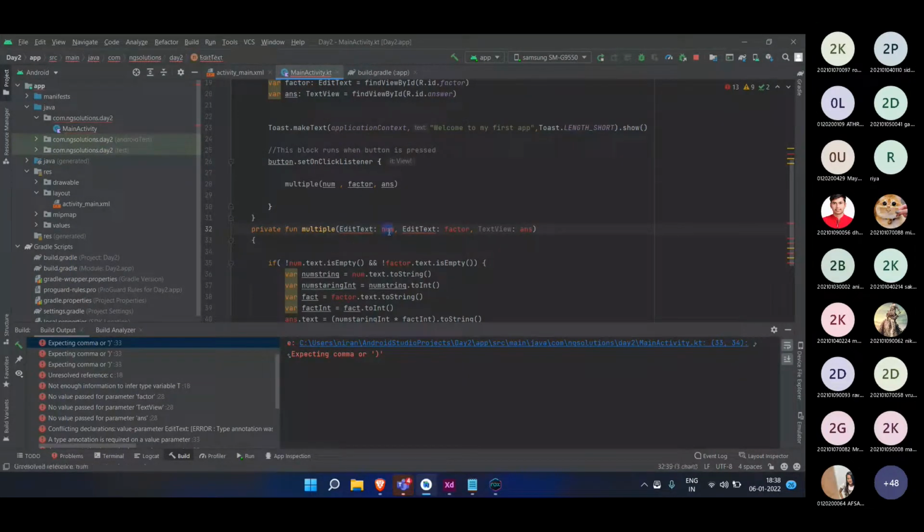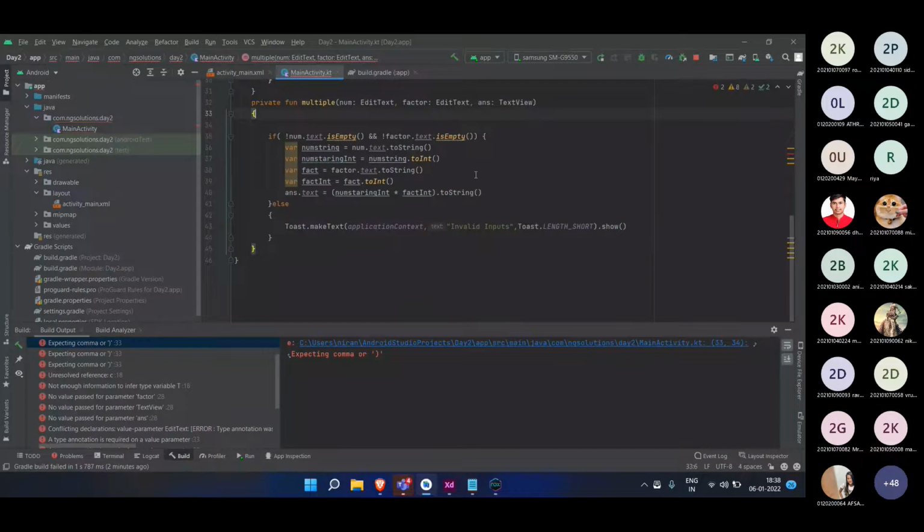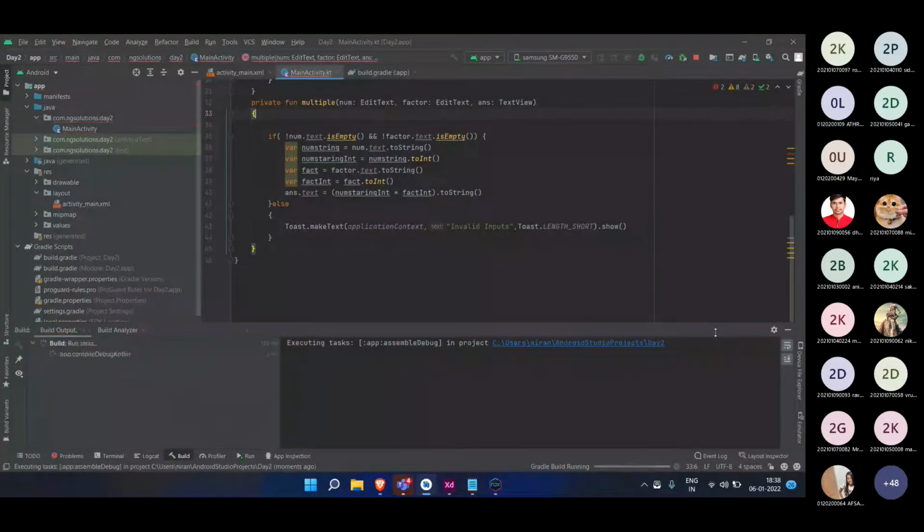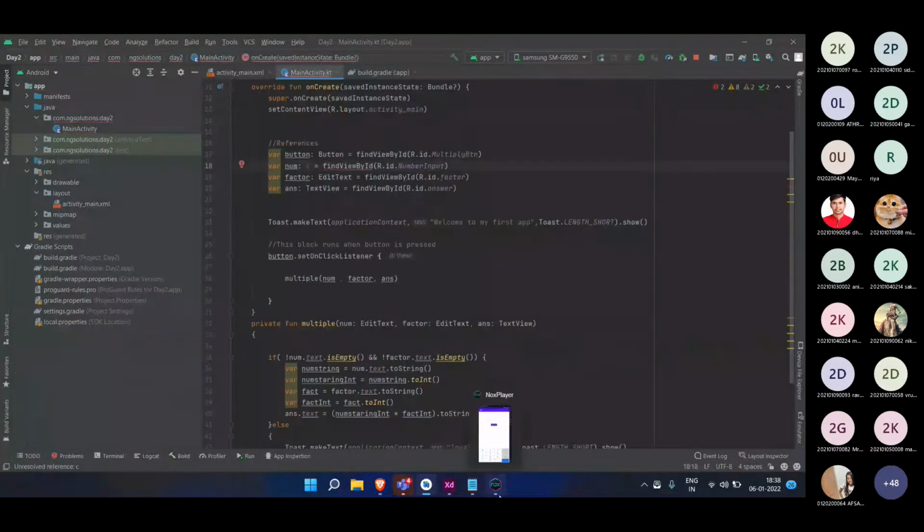We are writing this in the opposite way. We need to give num first, then the edit text. So that was the issue over here. Control C, Control V, Control C, Control V, ns. Now if I run this, it will not give me any error.